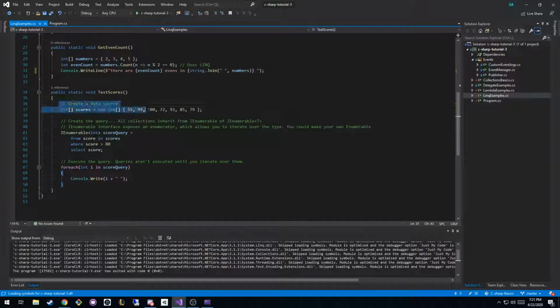So just to reiterate, we create the data source, or we could get this from a database. We create the query, and I wrote these notes down because I wanted to re-hit the point that since all of the collections inherit from IEnumerable or IEnumerable T, they are capable of being iterated upon, meaning they're capable of having LINQ queries upon them. So an IEnumerable interface exposes an enumerator. The interface gives you the method to iterate upon it, which allows you to make a query upon it. And then to actually execute that query, you do that iteration.